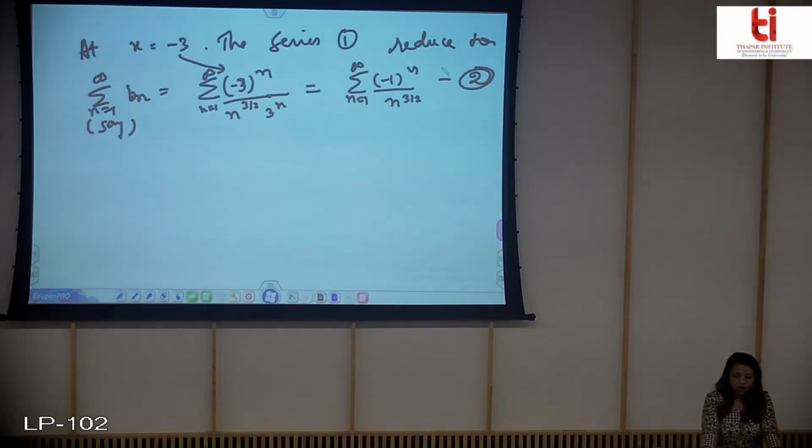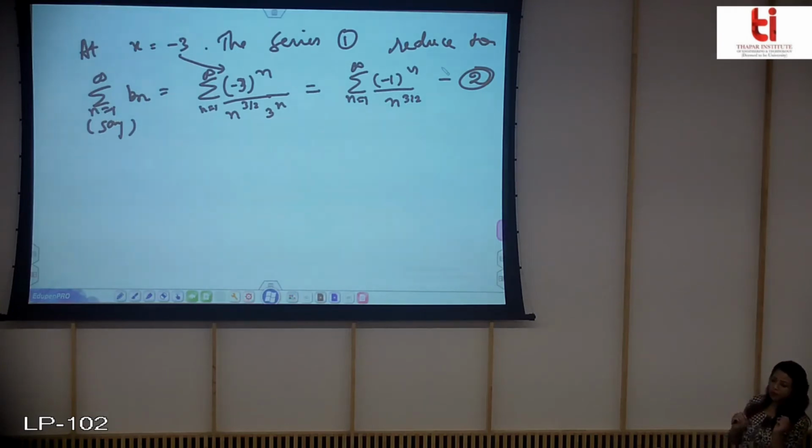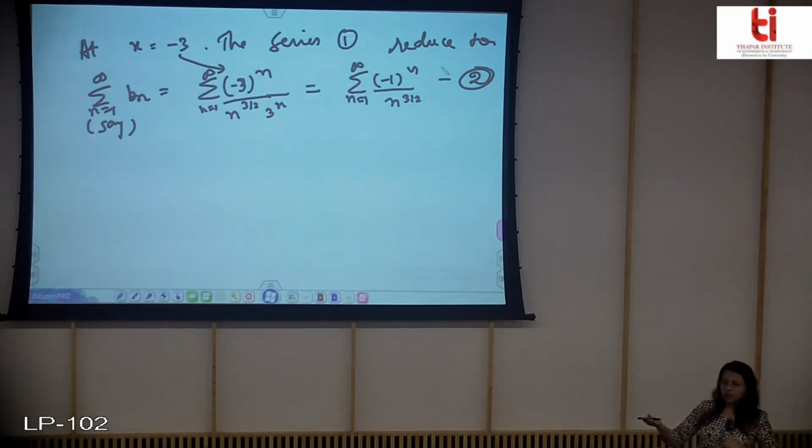Okay, so now if you consider mod of bn, you can see that this is an alternating series. In an alternating series, if you find the mod and see how the mod of the series behaves, you can tell that if it comes out to be convergent, the alternating series also converges, without applying the lengthy Leibniz test.